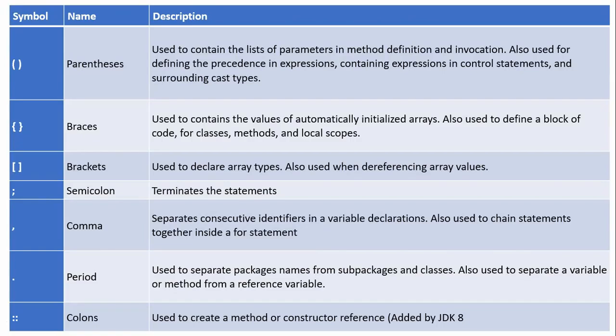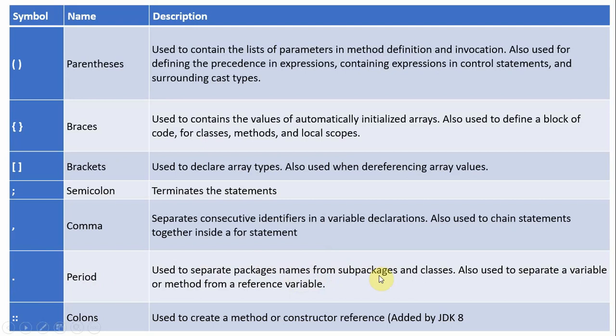So a separator is simply a way a part of the code can be differentiated from another part. Brackets are used to declare arrays. The semicolon terminates the statement, and the comma is for separating, maybe a parameters list or variable names. The period is actually one of the operators, the dot operator, used to separate package names from sub packages.